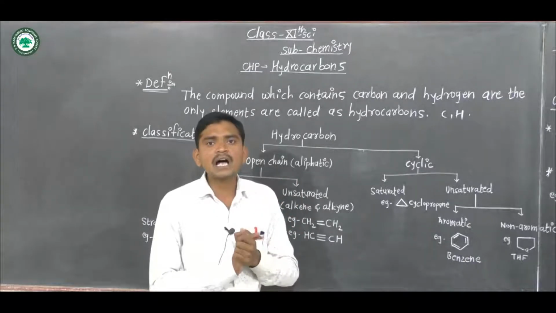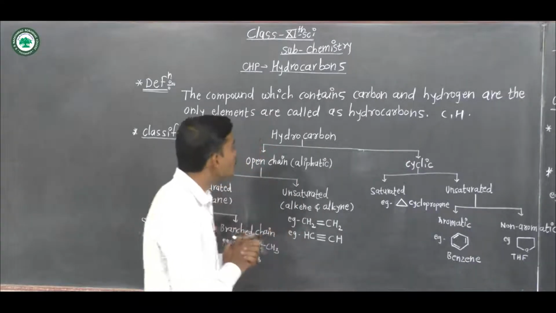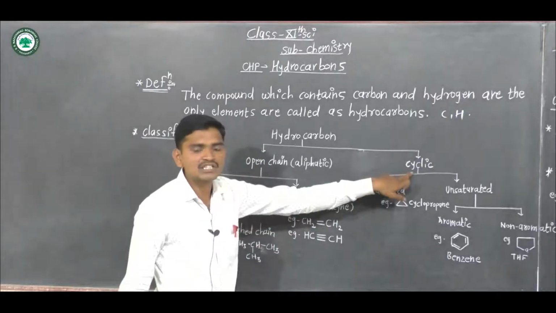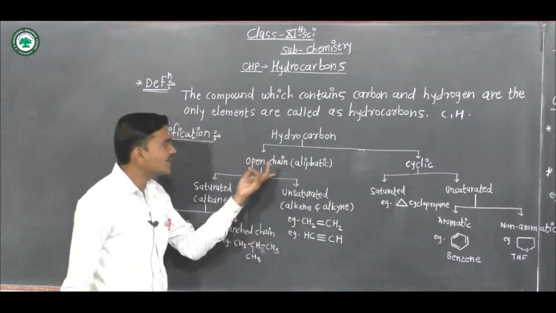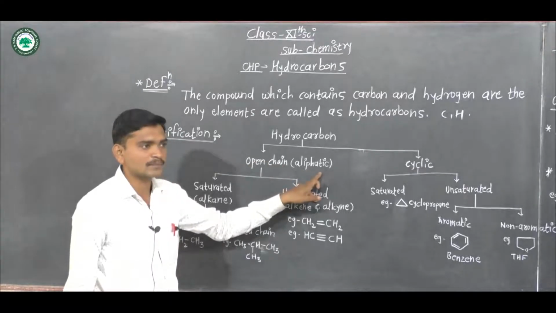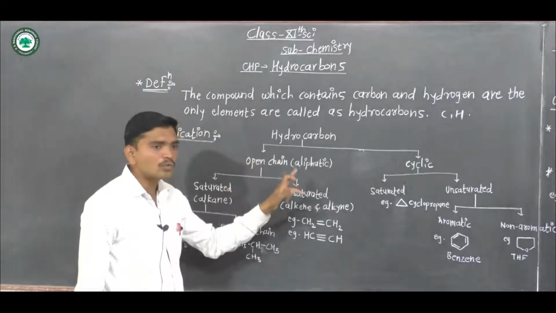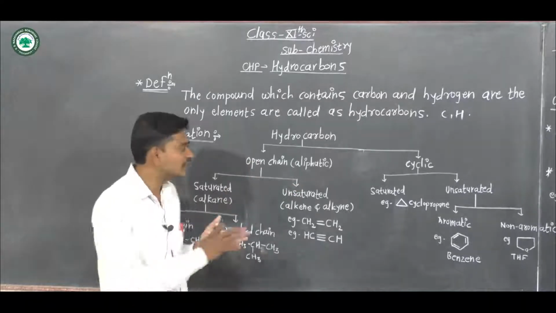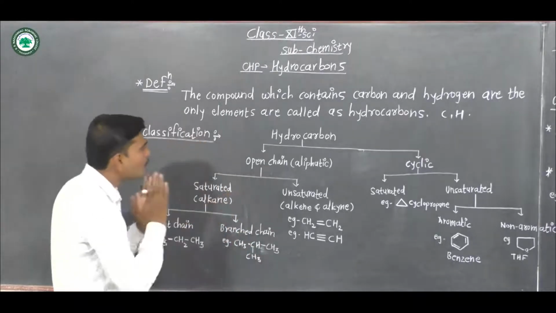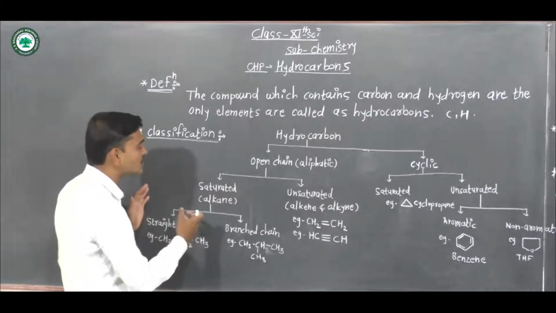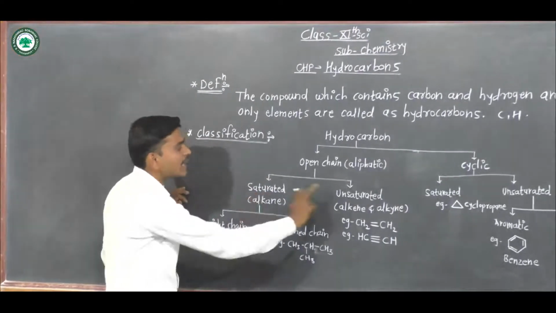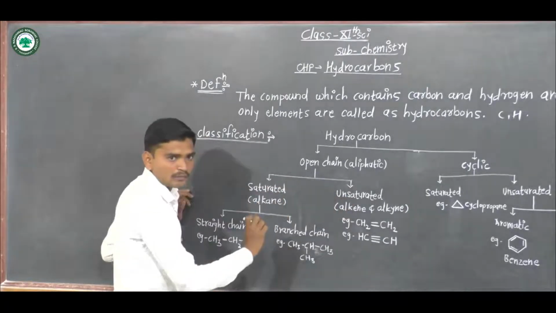These hydrocarbons are broadly classified into two types, that is open chain hydrocarbons and cyclic chain hydrocarbons. Open chain hydrocarbons are also called aliphatic hydrocarbons. Means these compounds are not included in a ring, so these are called open chain hydrocarbons. These open chain hydrocarbons are also classified into two subtypes, that is saturated hydrocarbons and unsaturated hydrocarbons.